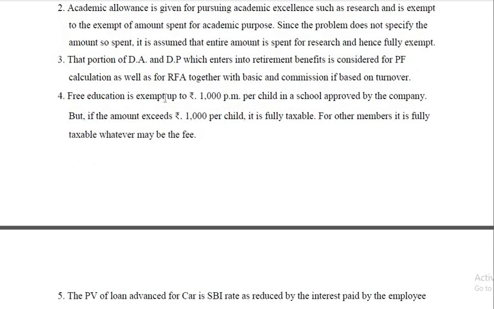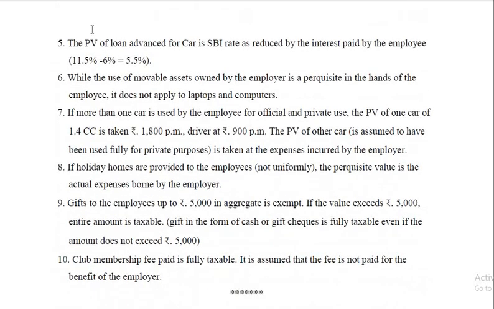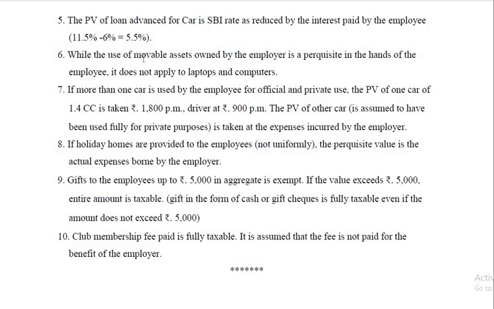Then, free education is exempt up to 1,000 per month per child in a school approved by the company. But if the amount exceeds 1,000 per month, it is fully taxable. For other members, this is fully taxable, whatever may be the fee. Perquisite of loan advance already explained, so 11.5% minus 6%. And while the use of movable assets owned by the employer is a perquisite in the hands of the employee, there is an exception. It does not apply to laptops and computers. In our case, it is computer, so it doesn't have perquisite value.